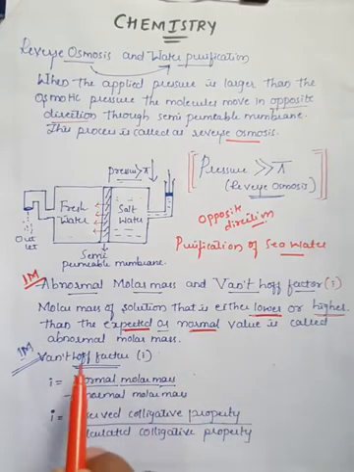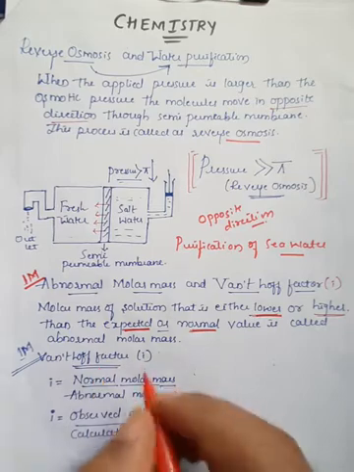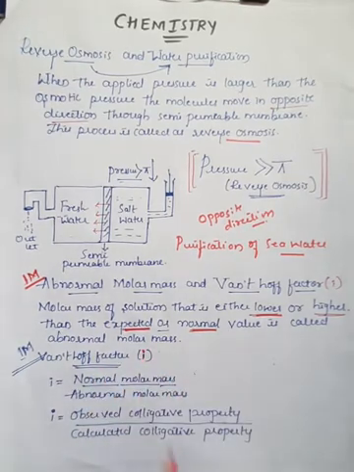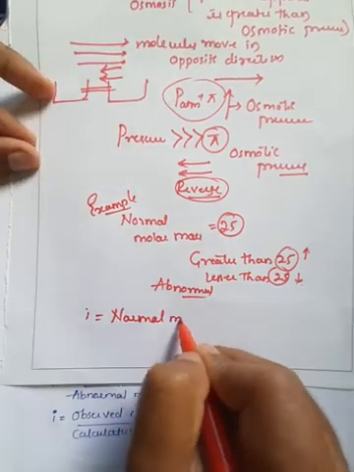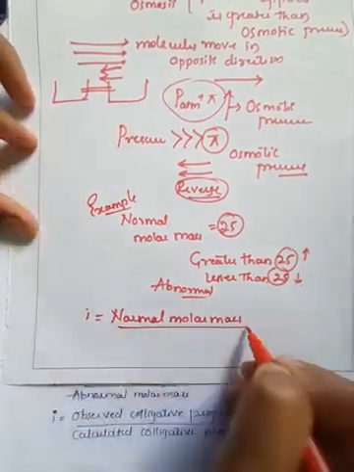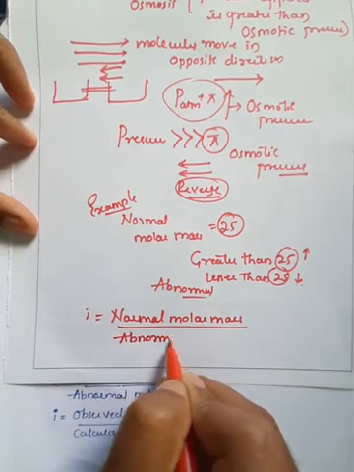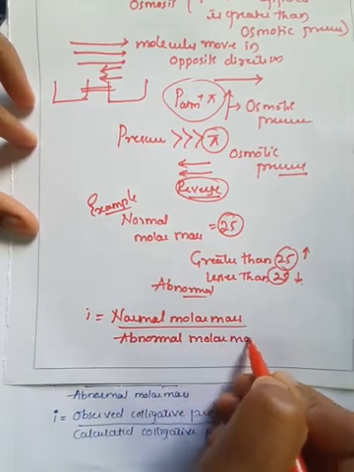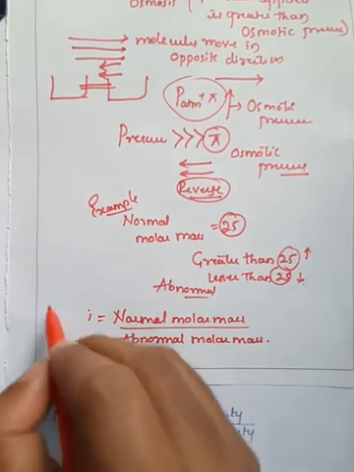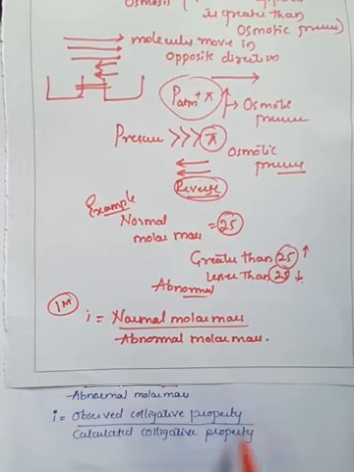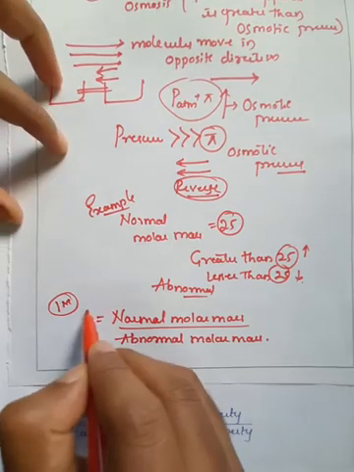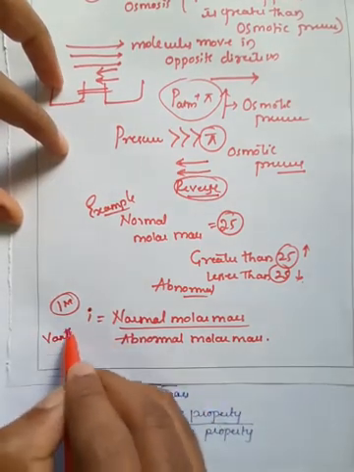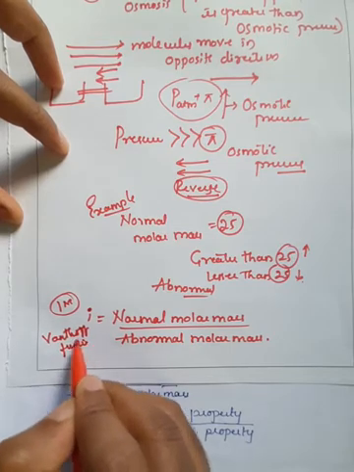And there is one important formula for the calculation of Van 't Hoff factor. Remember, Van 't Hoff factor is always represented as i. So i is equal to normal molar mass divided by abnormal molar mass. If you are asked for 1 mark, you can also call it observed colligative properties, whatever colligative properties you have observed, divided by calculated colligative properties. It is always represented as i.